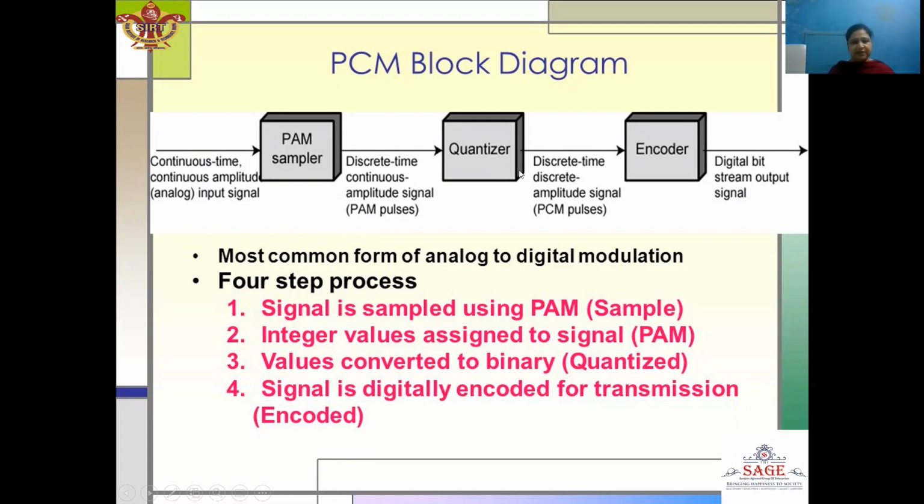The quantizer will give the output, which will be in the form of a discrete time, discrete amplitude signal, which are called PCM pulses. And the output of the quantizer will be given to the encoder, which will generate the digital bit stream output signal. So the signal is digitally encoded for transmission, which is called the encoded stream.